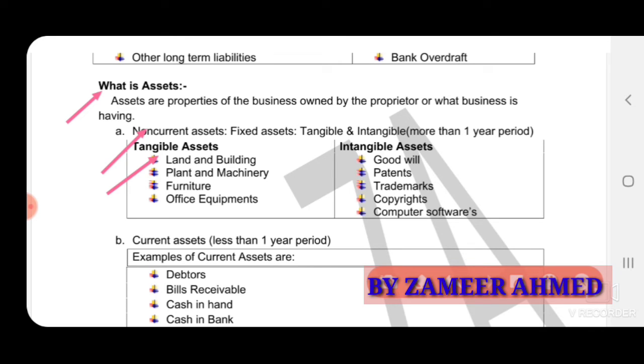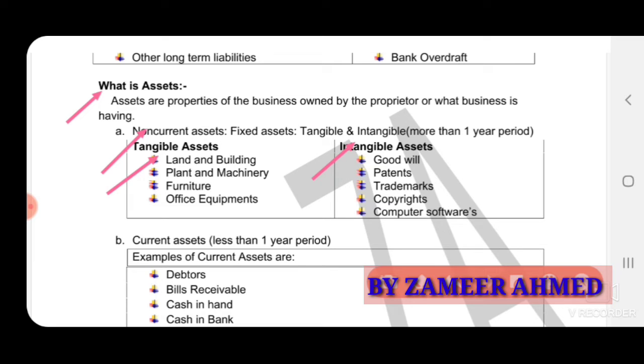Next, intangible assets. Those assets which cannot be seen, only we can feel: goodwill, patents, copyrights, trademarks, computer softwares, industrial designs. So these are the examples of intangible assets.